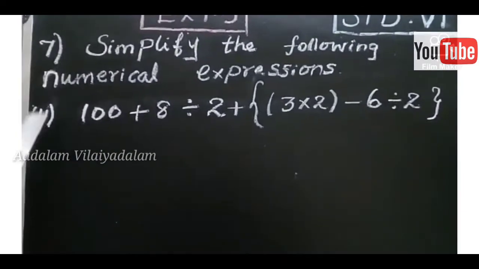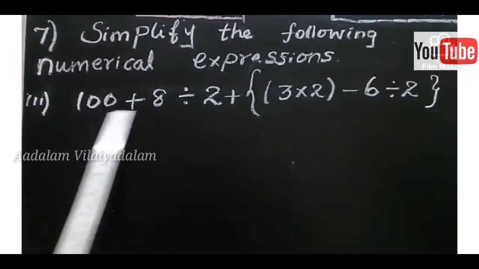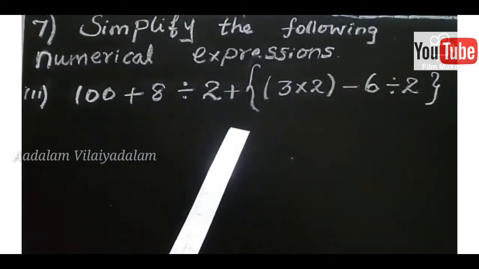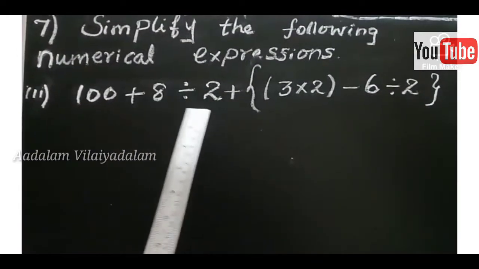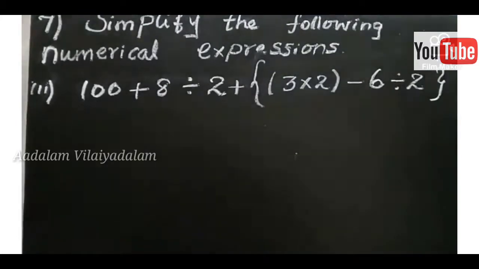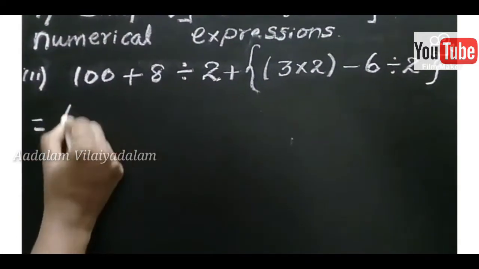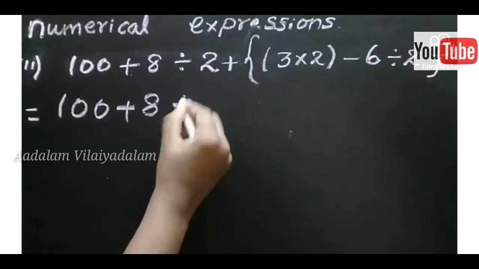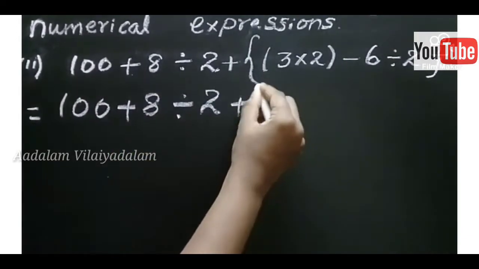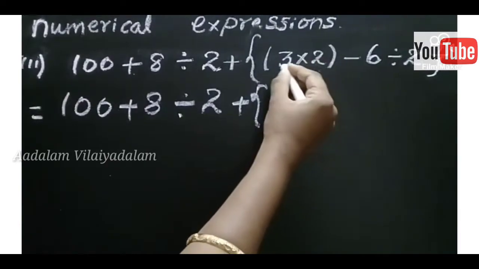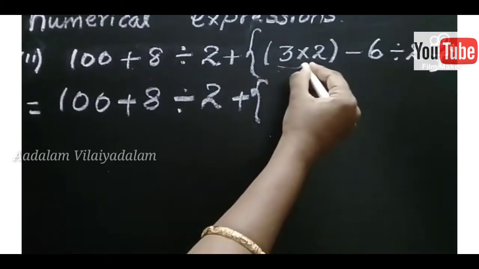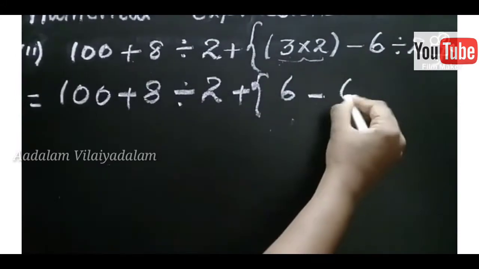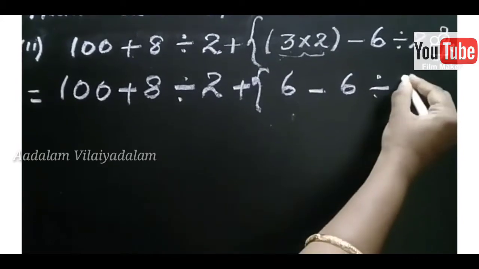The question, third one. Here a numerical expression is given. Here also we have to apply the BODMAS rule. In the BODMAS rule, the first preference is to the innermost bracket. So write as it is 100 plus 8. First you should find the innermost bracket. So the innermost bracket is 3 twos are, what is the answer? 3 twos are 6, minus 6 divided by 2.